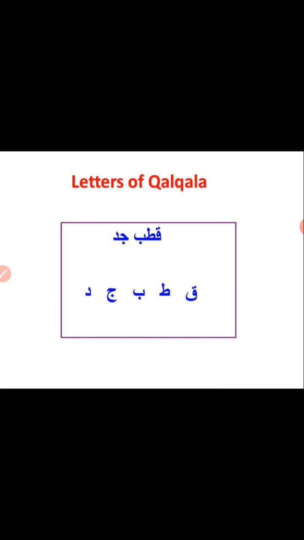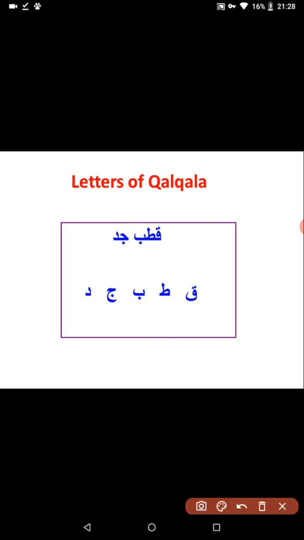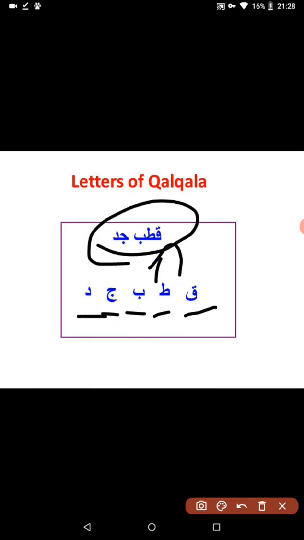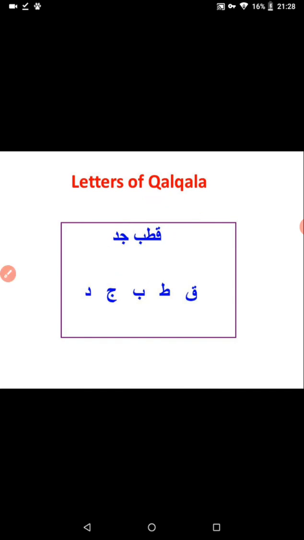Today we will learn about Kalkala letters. There are 5 Kalkala letters, which are Qaf, Ta, Ba, Jim and Dal, and in short, Kutubu Jadd. Okay. So now let me tell you what actually Kalkala is. Kalkala means to disturb the letter that has sukoon in it.